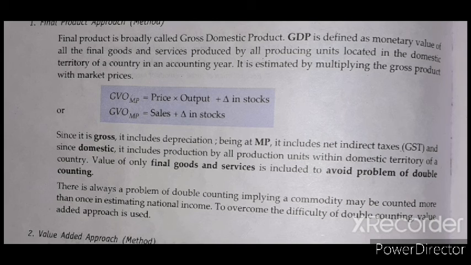For example, take one pen or a Parle-G biscuit. Whatever the market price of the commodity, say 10, we always include it as the final value of goods and services.